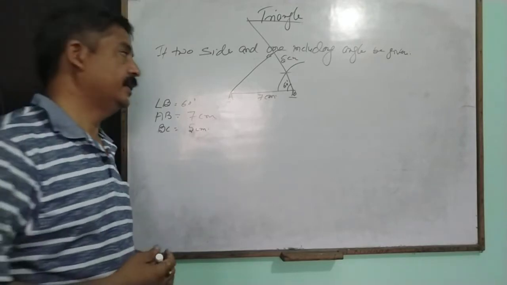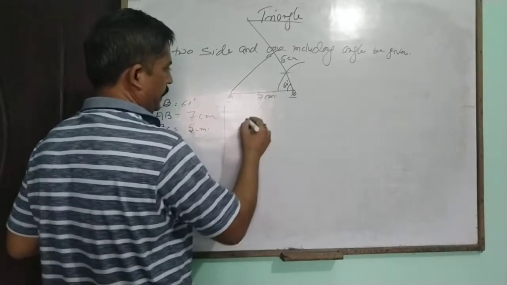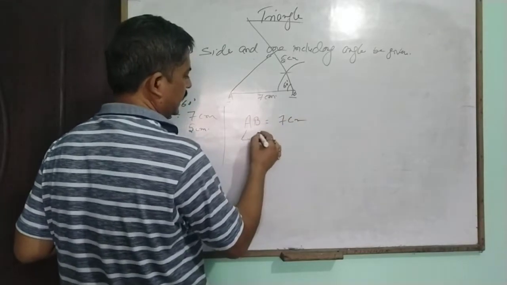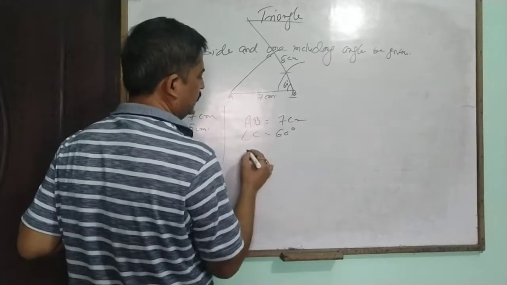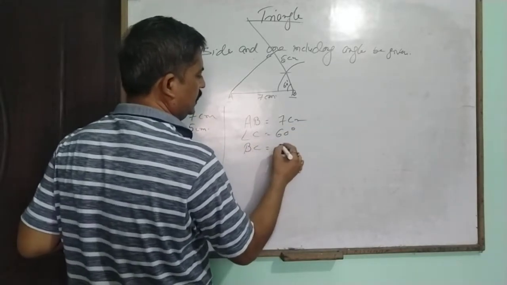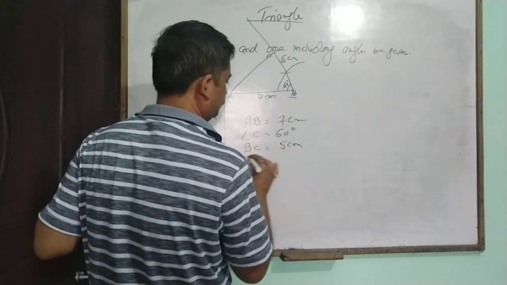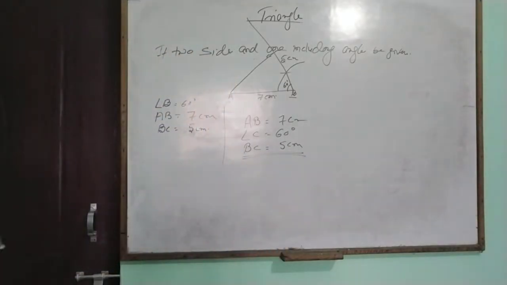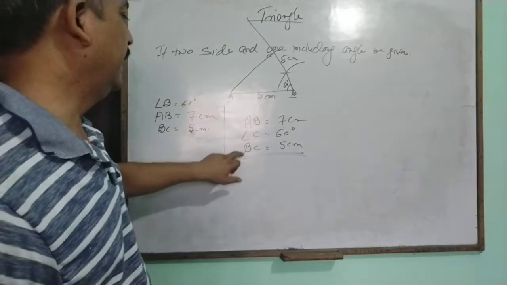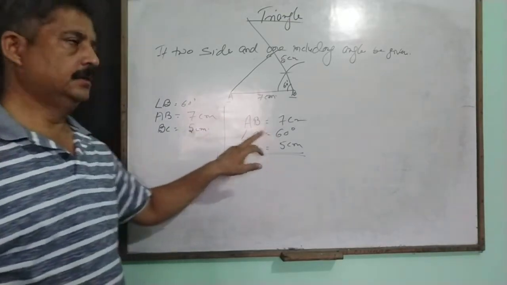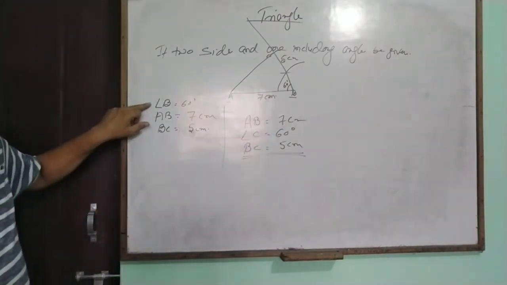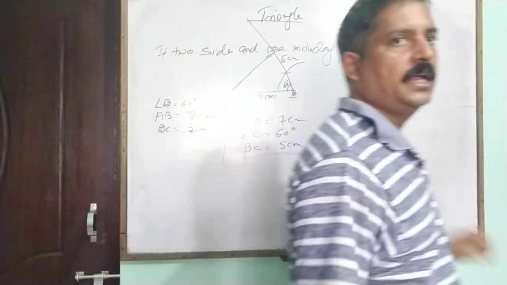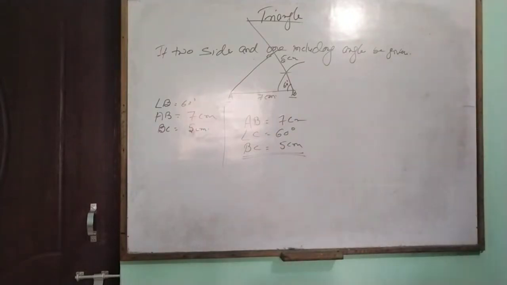Including angle. If anyone says AB is equal to 7 centimeter, angle C is equal to 60 degree, and BC is equal to 5 centimeter, we are given two sides and one angle. Here also it is two sides and one angle, but what is the possibility, will that type of triangle be formed or not?